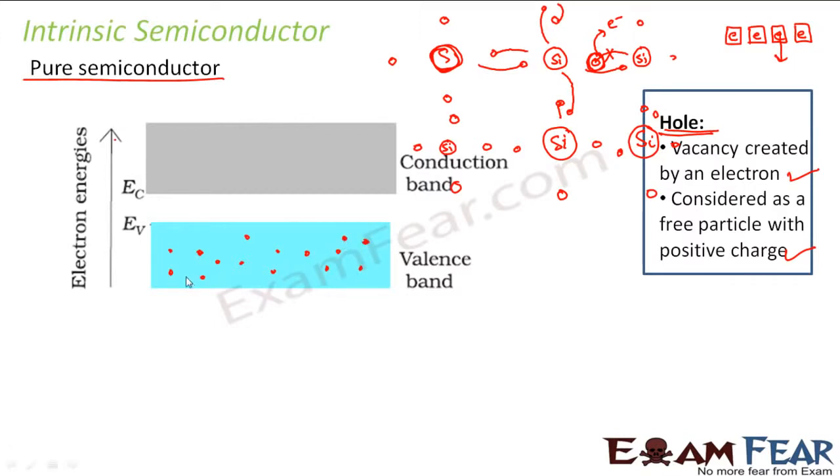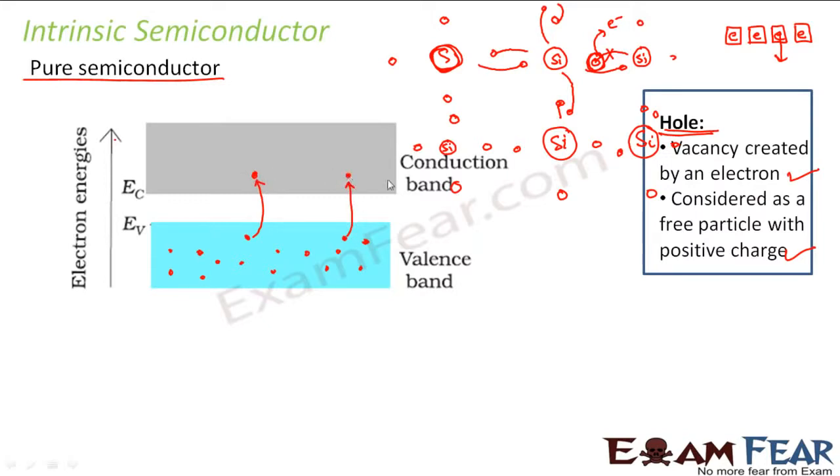Now what happens if I increase the temperature? When you increase the temperature, some of the bonds will break. As a result, some of the electrons will become free. What do I mean by free electron? That means some electrons will jump from the valence band to the conduction band. So some of these electrons will jump to the conduction band.